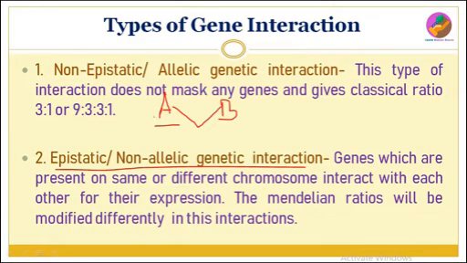One gene can mask the expression of another gene, or it will get expressed in another way. This is called epistatic or non-allelic genetic interaction.